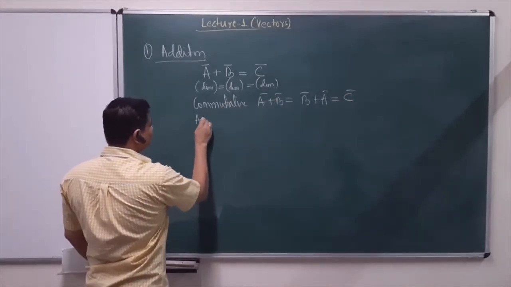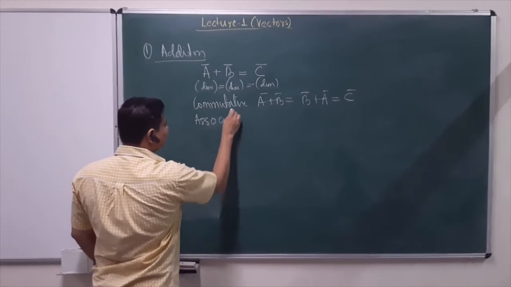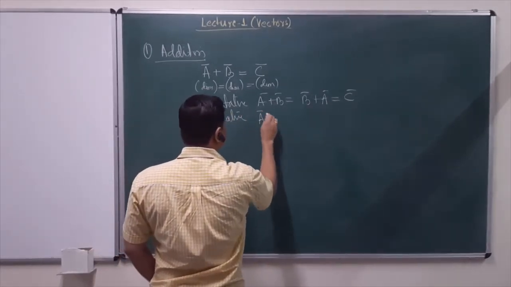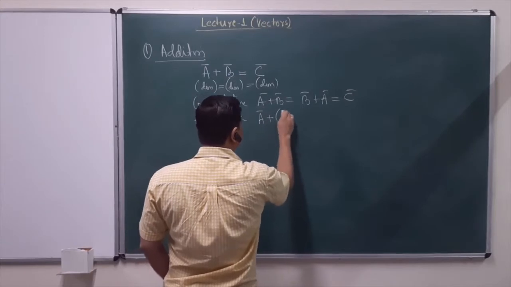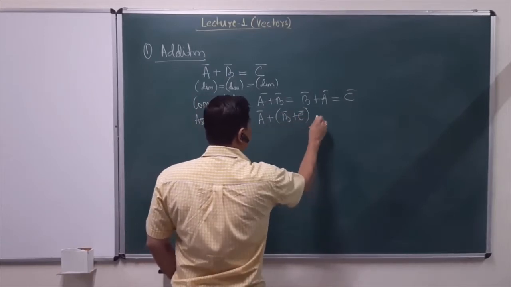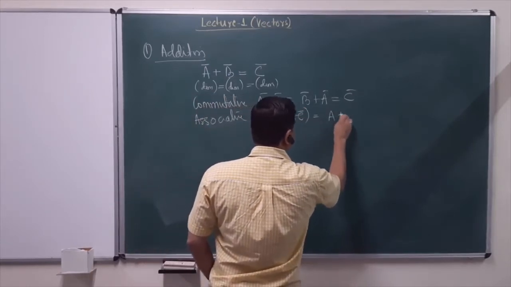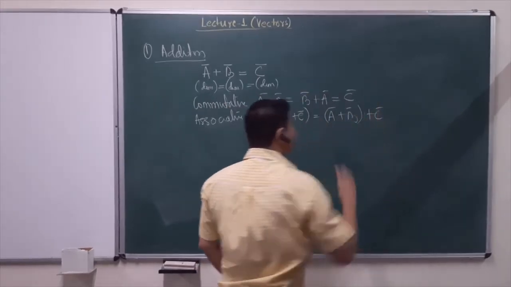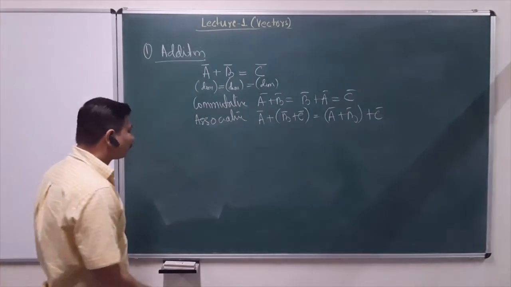This is associative, just like normal addition. So if you have more than two vectors, you can add them in any given fashion, and the end result would be the same.